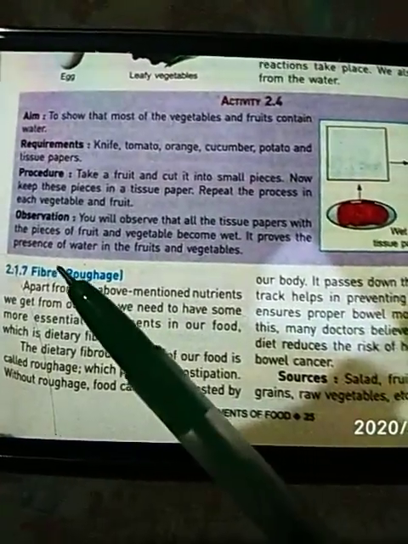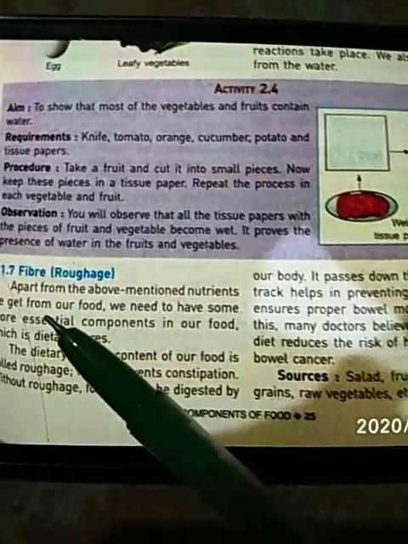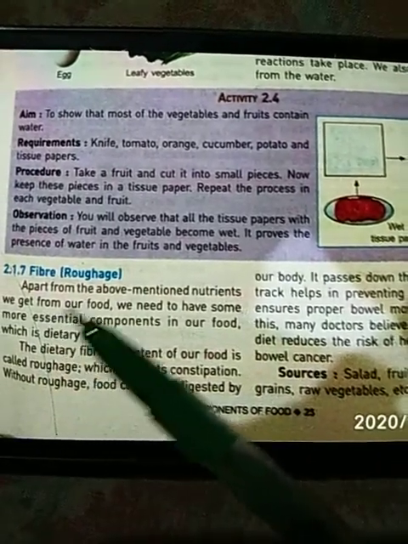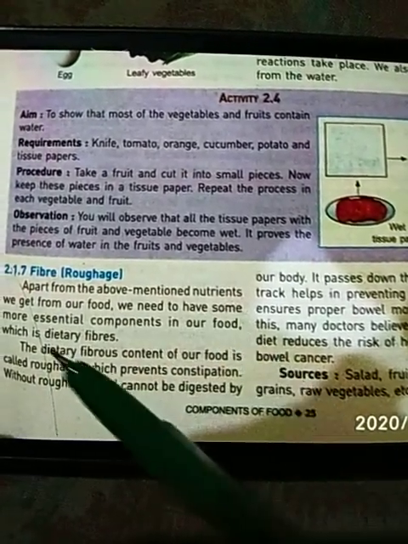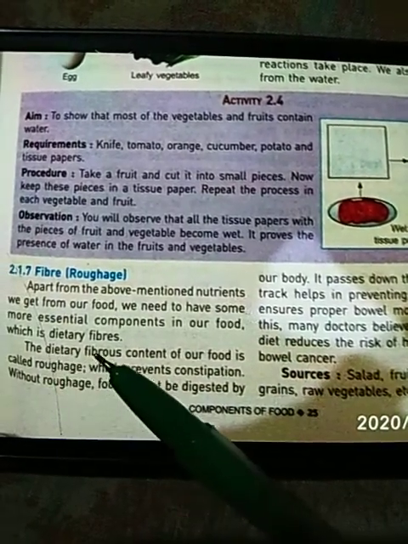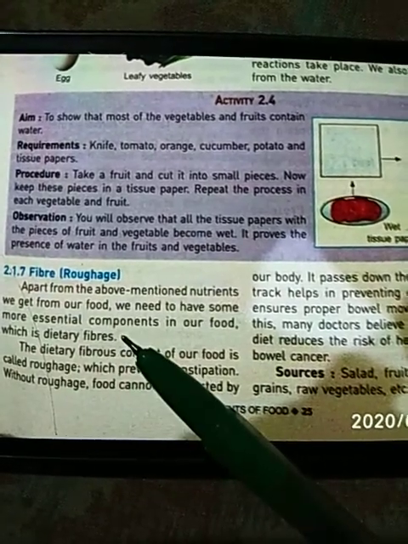Up next we have fiber. Fibers are also known as roughages. Apart from the above mentioned nutrients we get from our food, we need to have some more essential components in our food. These are called dietary fibers.